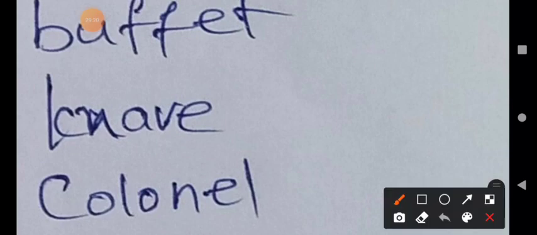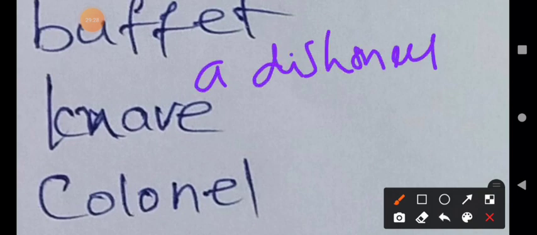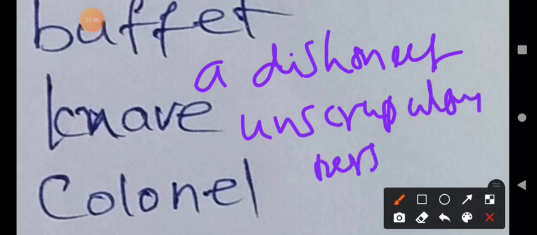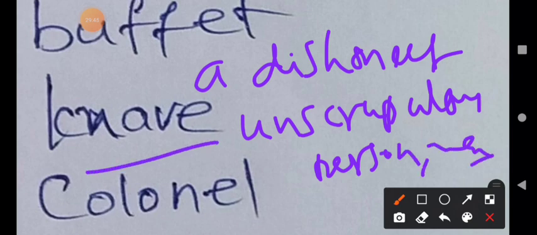What is the meaning of knave? Knave means a dishonest and unscrupulous person or man. That kind of man is called a knave.